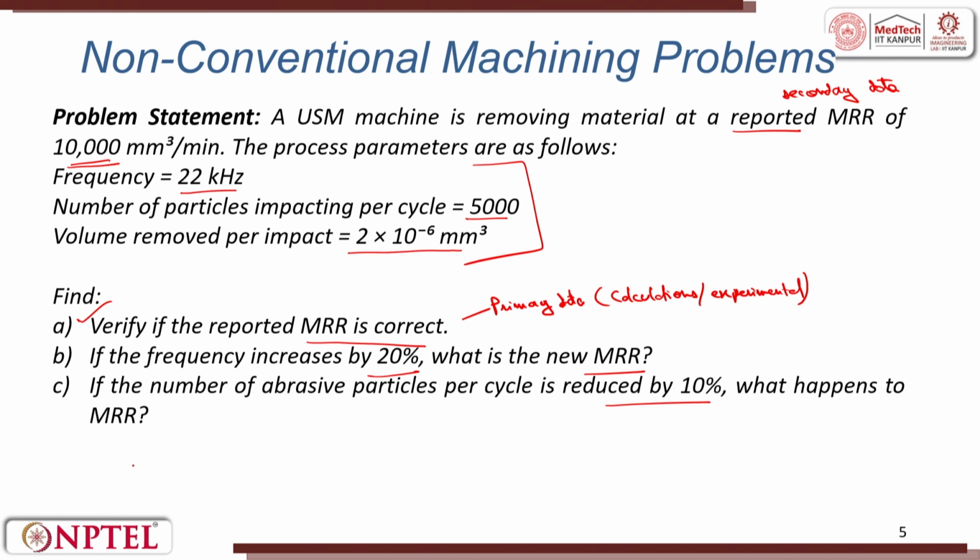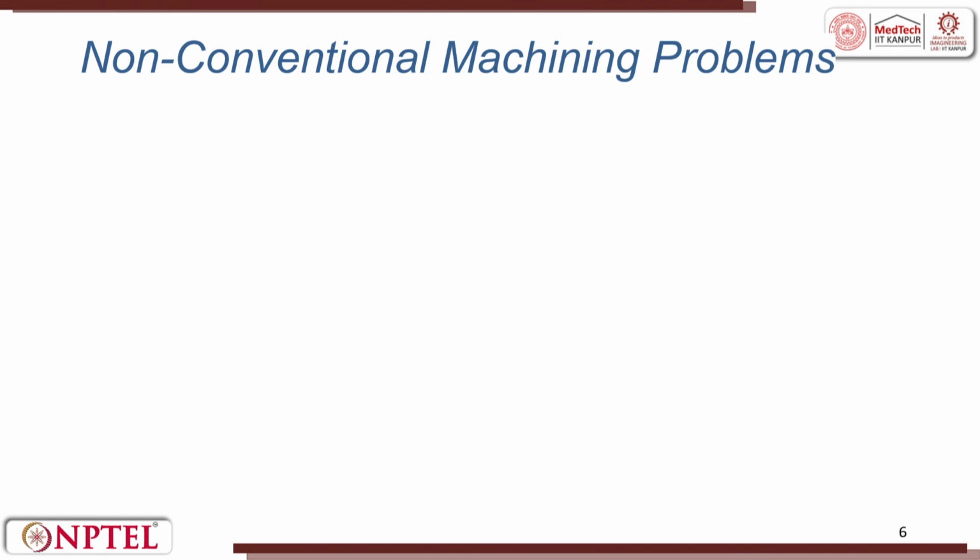Let us try to see this. We have been given here the given MRR is equal to 10,000 millimeter cube per minute. The value of nu is 22 kilohertz, that is 22,000 cycles per second.